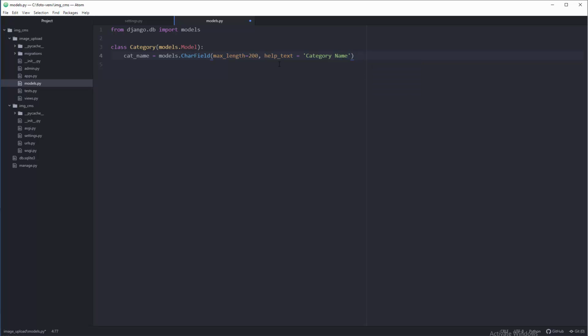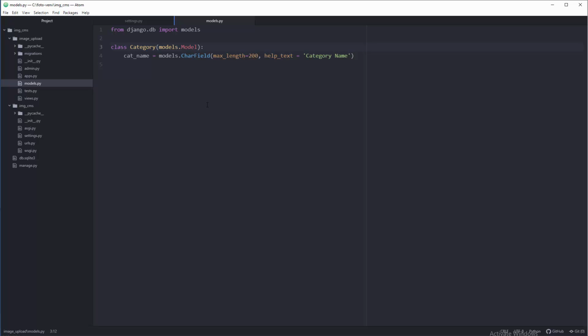It's not obligated that you have help text for that category or whatever. It's totally up to you, but maximum length must be specified. Okay, and here you don't use any kind of commas. So this is our first table. Okay, so is that enough?